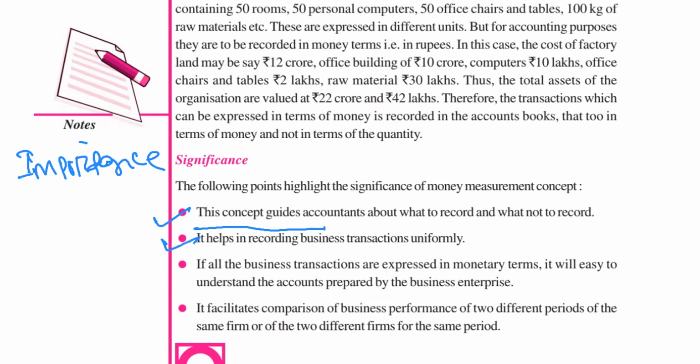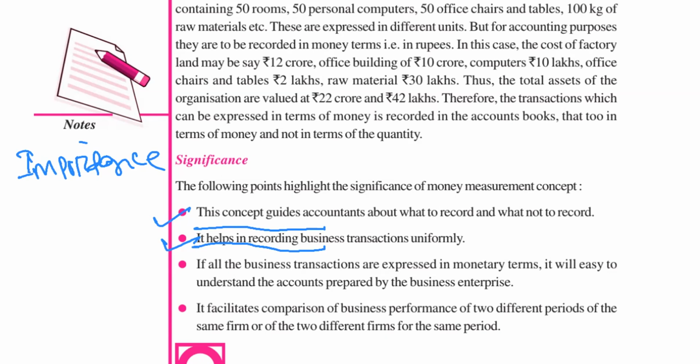Second, it helps in recording business transactions uniformly. Uniform means what? For example, we want to compare our sales of December month and April month, or our sales of this year and previous year. Our sales of previous year is 10 lakh rupees, our sales of this year is 8 lakh rupees.